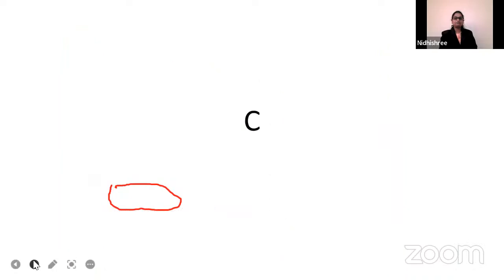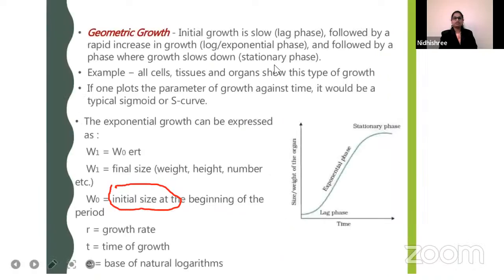Now the next one is geometric growth. When we come across geometric growth, initial growth will be slow, followed by a rapid increase in growth, which is called the log phase or exponential phase, followed by the stationary phase. First the growth is slow, then a sudden increase, which is called the exponential phase, and again it slows down, that is the stationary phase. So this is called geometric growth.